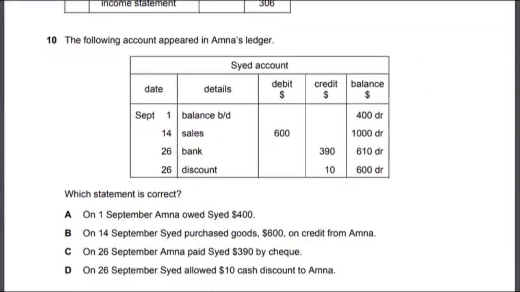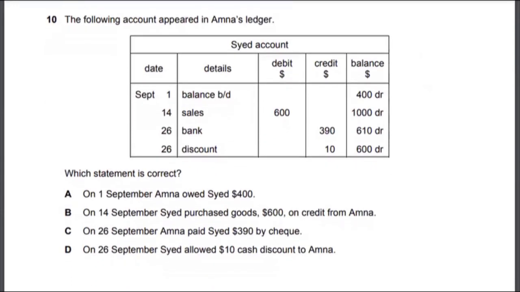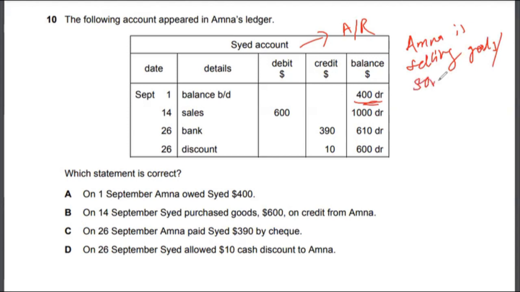Let's look at multiple choice 10. So multiple choice 10 is asking, the following account appeared in Amna's ledger, Syed's account. So Syed is actually an account receivable because it has a debit balance at the beginning, right? You see it has a debit balance and it's purchasing something. In other words, Amna is selling goods or services to Syed, right?